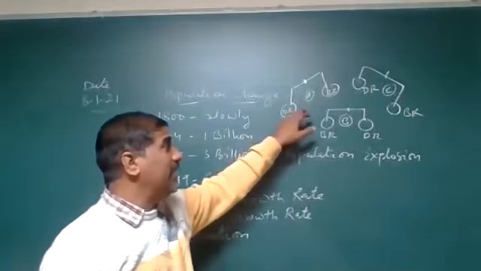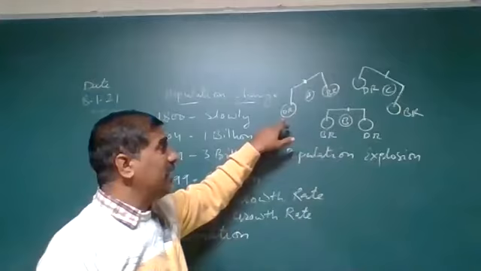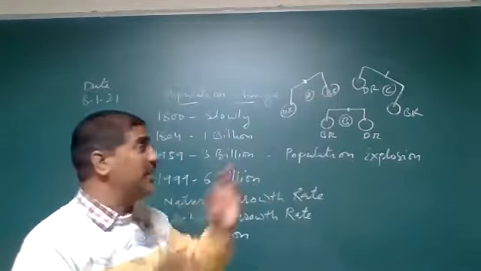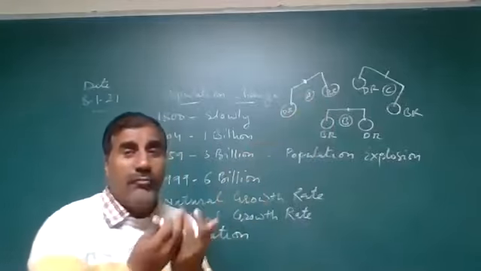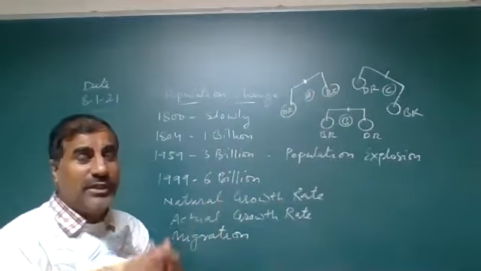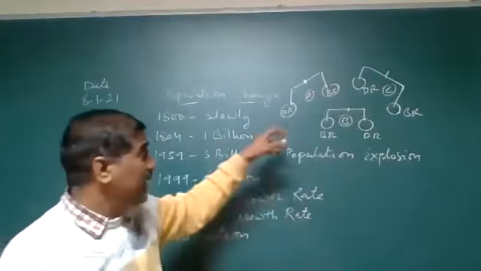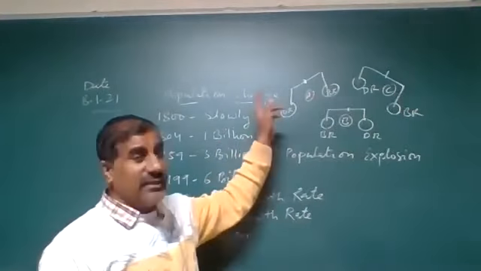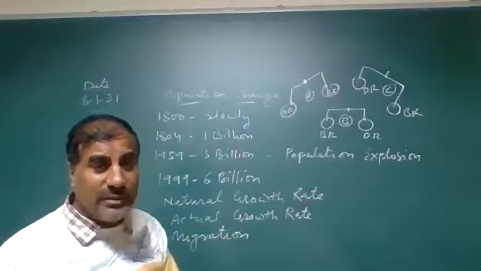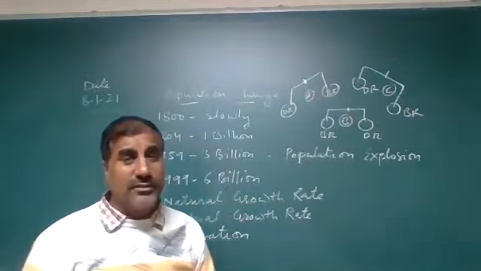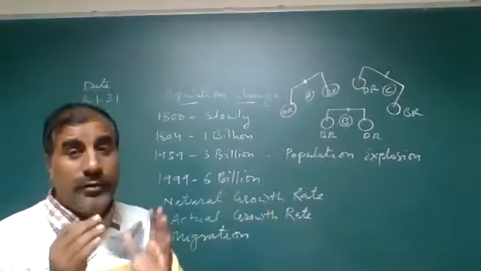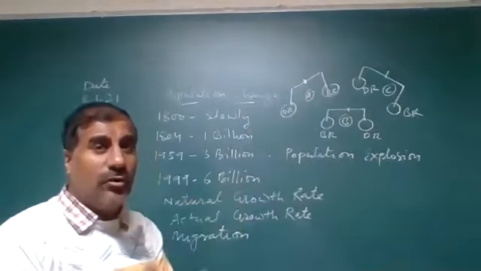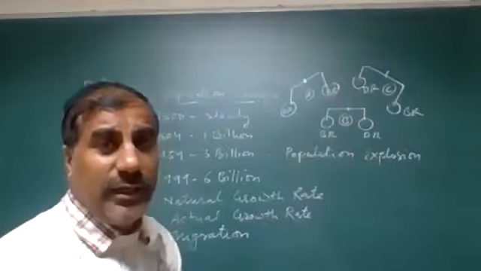In diagram A, the death rate is higher than the birth rate. Then what happens? Will the population increase or decrease? Decrease. Correct answer: decrease. The population of that particular area will decrease.